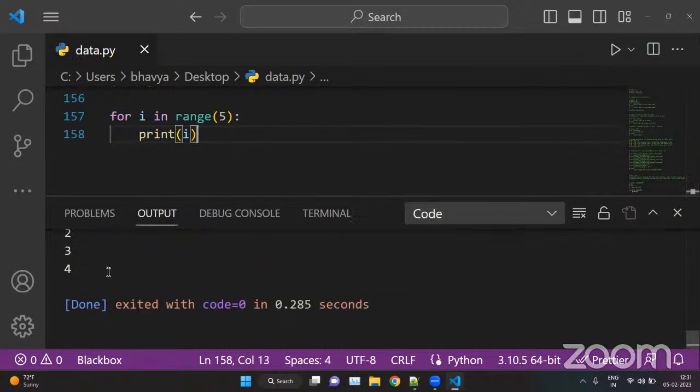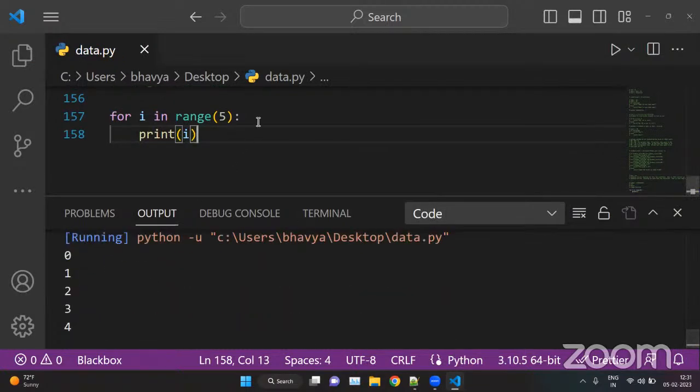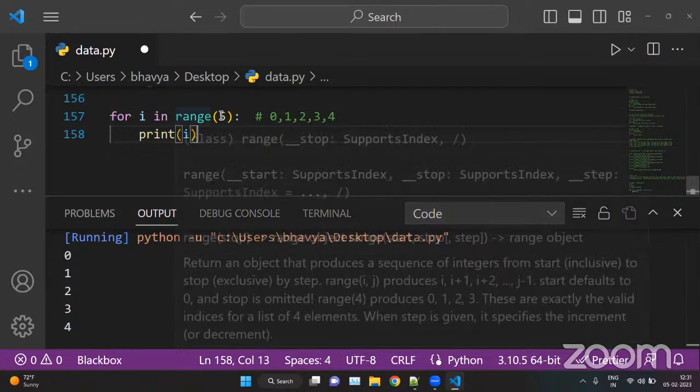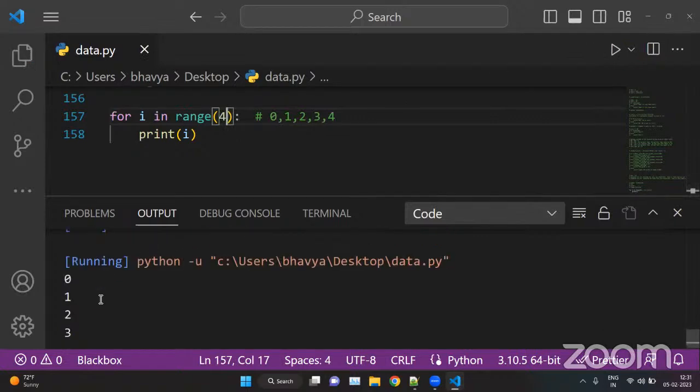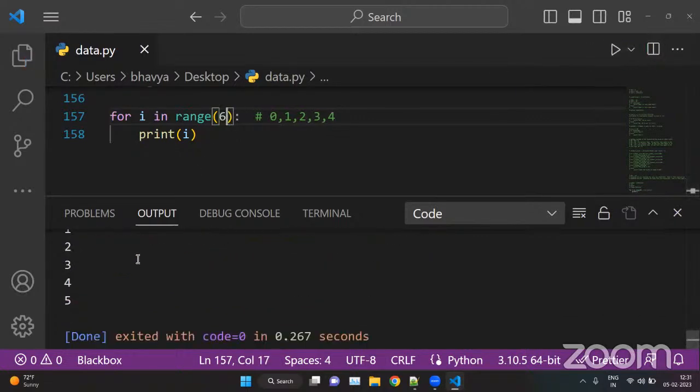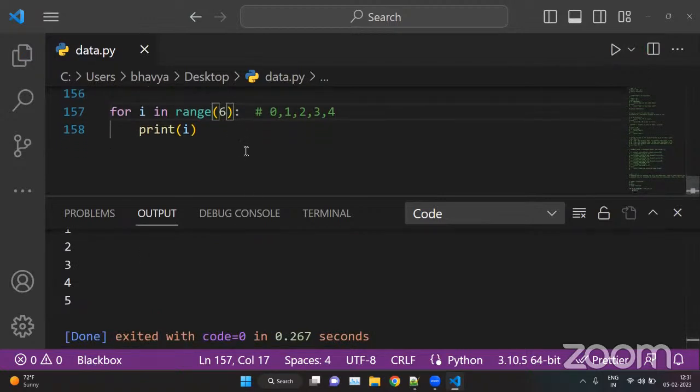Run this. We have 0 to 4. Because the range starts from 0 and ends at 4. Whenever you put 5 here, it is like one step backward, one number backward. So when you put 4, we have 0 to 3. When you put 6 here, we have 0 to 5. So this is how our range function works.